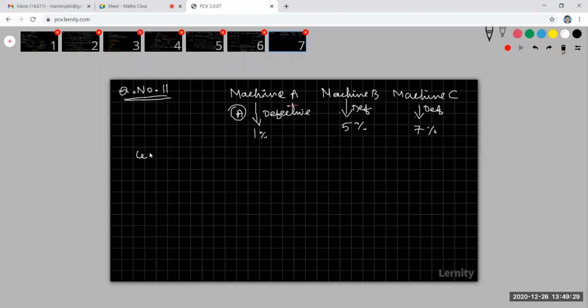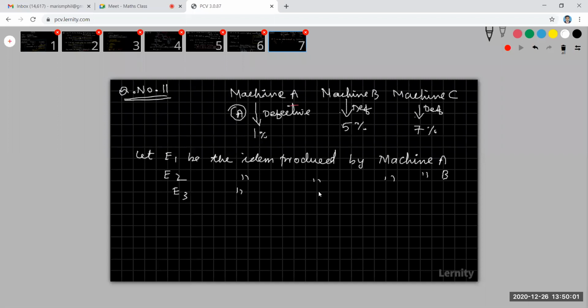Let E1 be the item produced by machine A, E2 be the item produced by machine B, and E3 be the item produced by machine C.